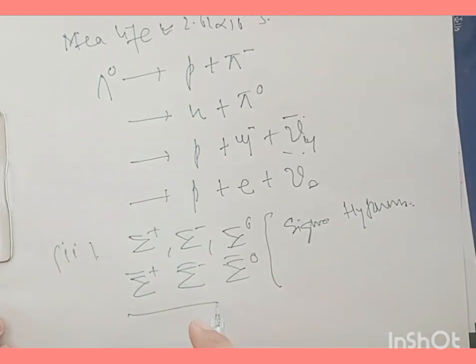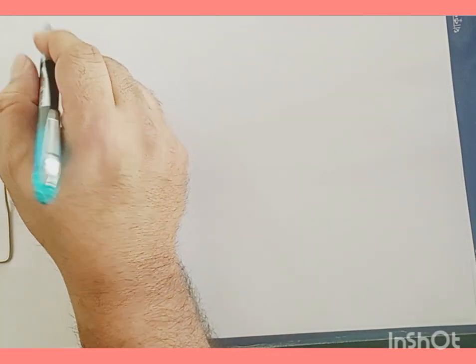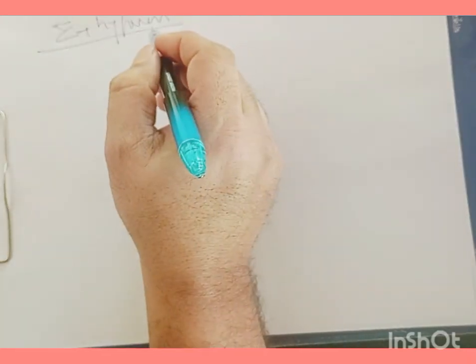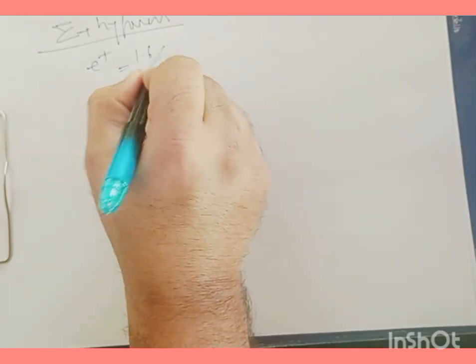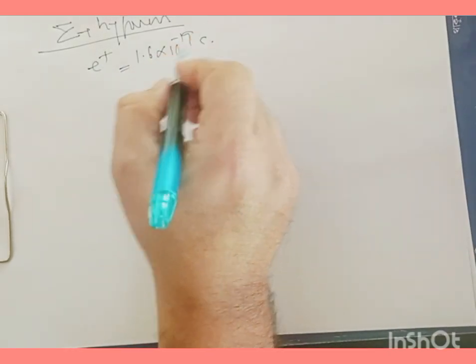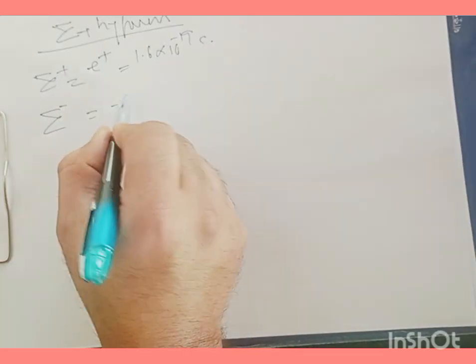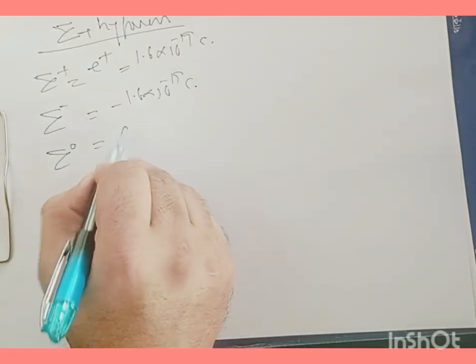And talking about some of the important properties of these particles, sigma plus has positive charge, that is e, 1.6 times 10 to the power of minus 19 coulombs. For sigma minus, we have minus 1.6 times 10 to the power of minus 19 coulombs. And for sigma 0, we have 0 charge.